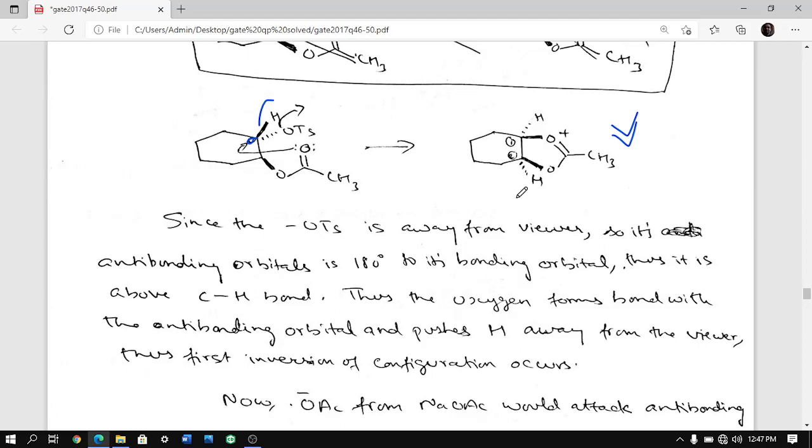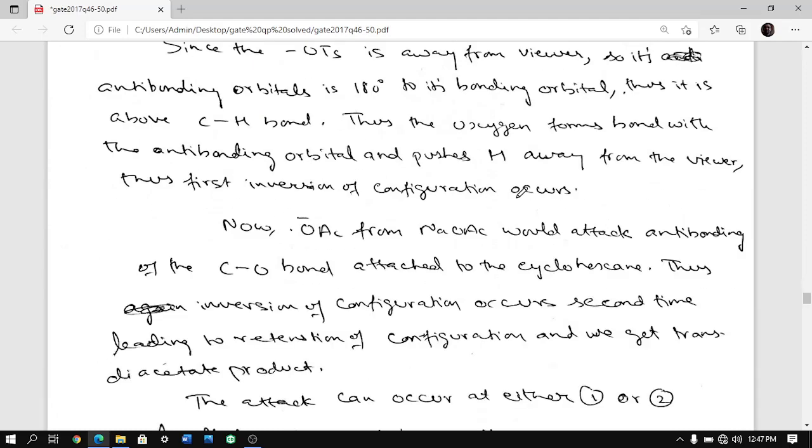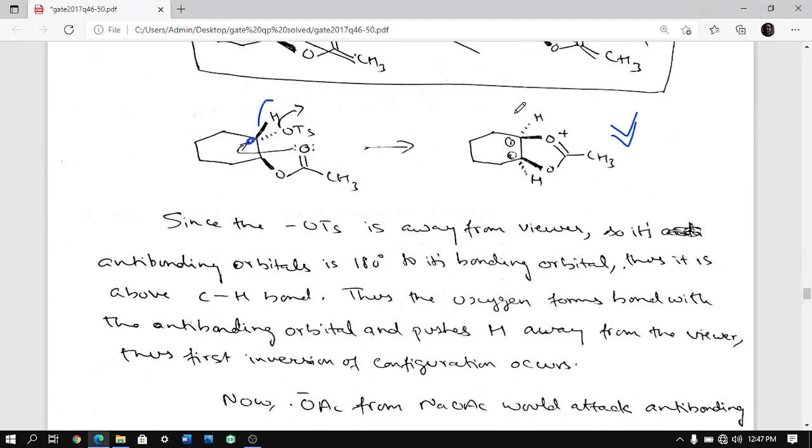And then what happens? Then the second acetate attacks. But acetate will of course attack from behind. Why? Because this bonding orbital is toward the viewer, so the anti-bonding is behind, even behind this hydrogen. So this will attack here and push it to the front, so you will get trans to each other. So this acetate is in front, the next acetate is away from the viewer.